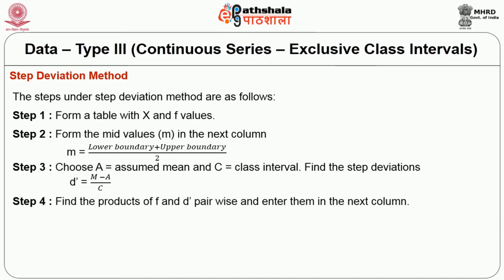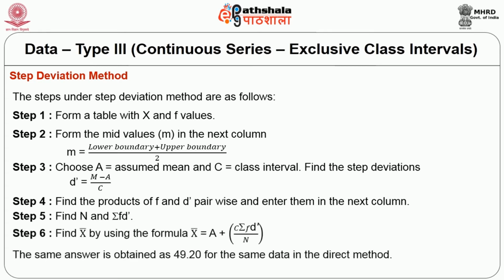Step 4, find the products of f and d dash pairwise and enter them in the next column. Step 5, find n and sigma fd dash. Step 6, find x bar by using the formula x bar is equal to a plus c into sigma fd dash by n. The same answer is obtained as 49.20 for the same data as in the direct method.